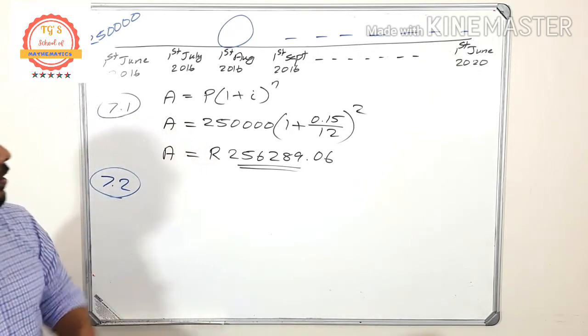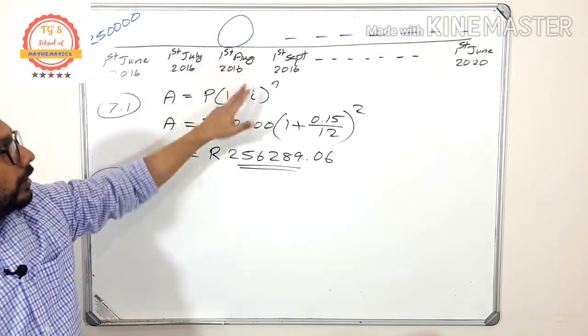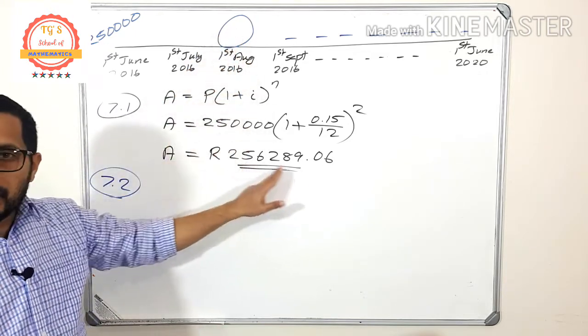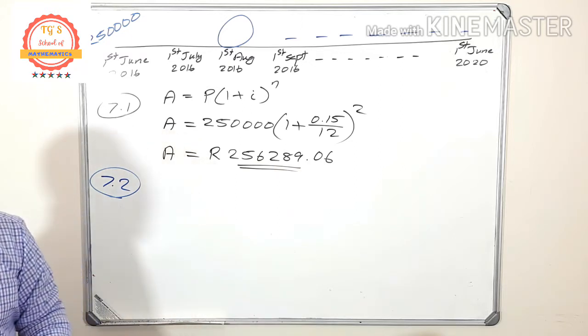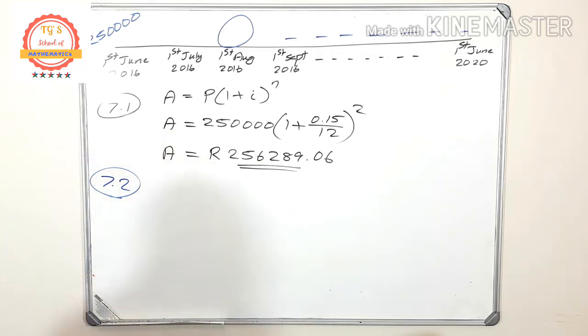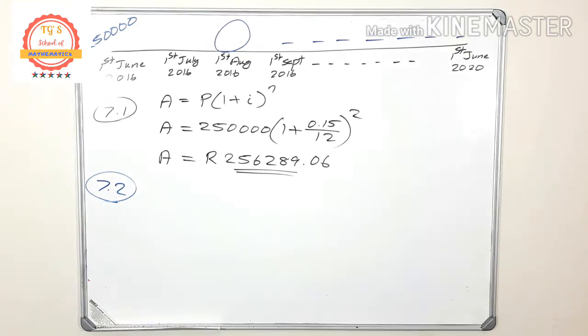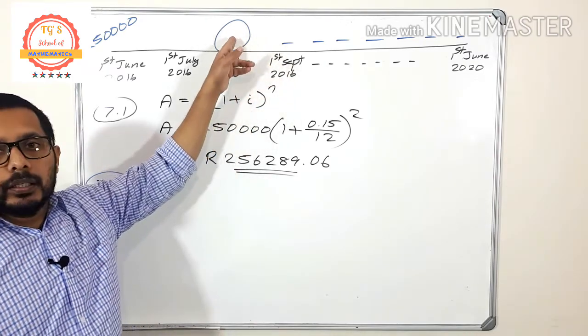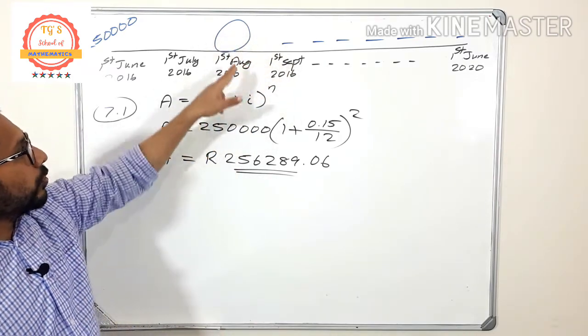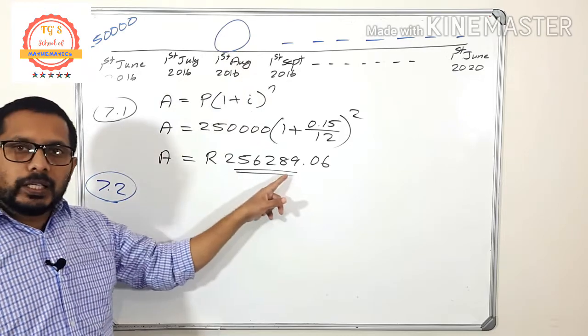Okay. So what is the amount here? Don't forget that the amount here it is 256,000. Okay. So how can you do this one? Okay. So here you can see that at this point 1st August 2016 the money is there.